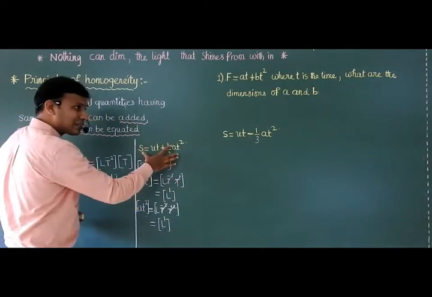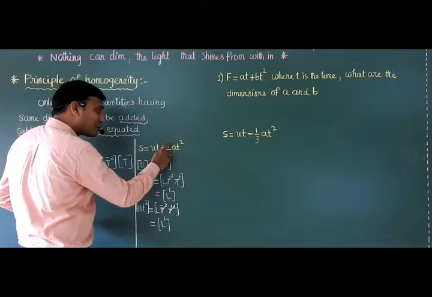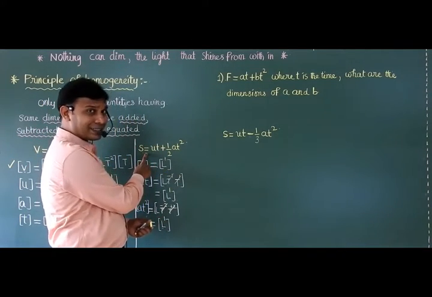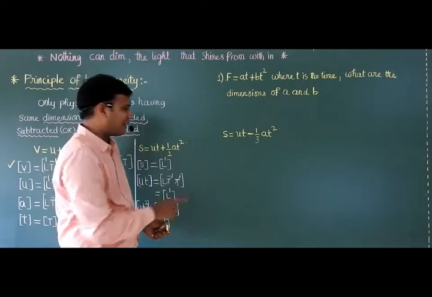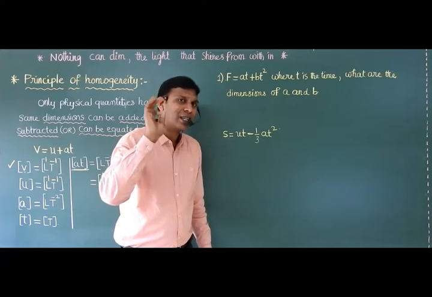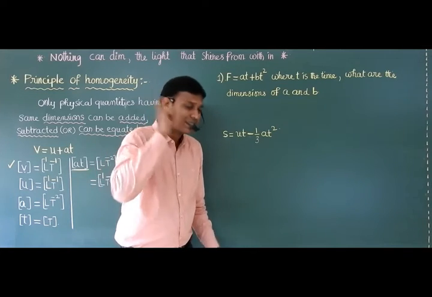The original equation, the actual physical equation is S equal to ut plus half at square. Then you just cross check whether this equation is dimensionally correct or not.